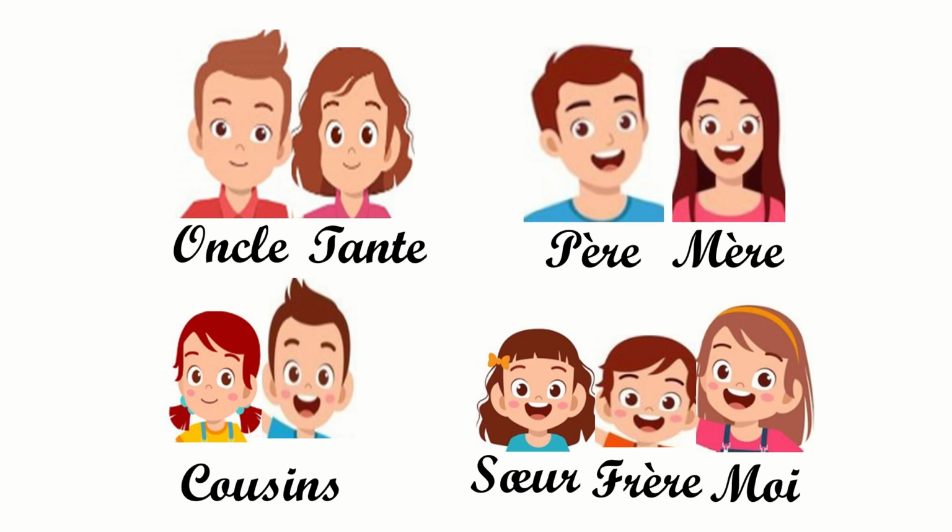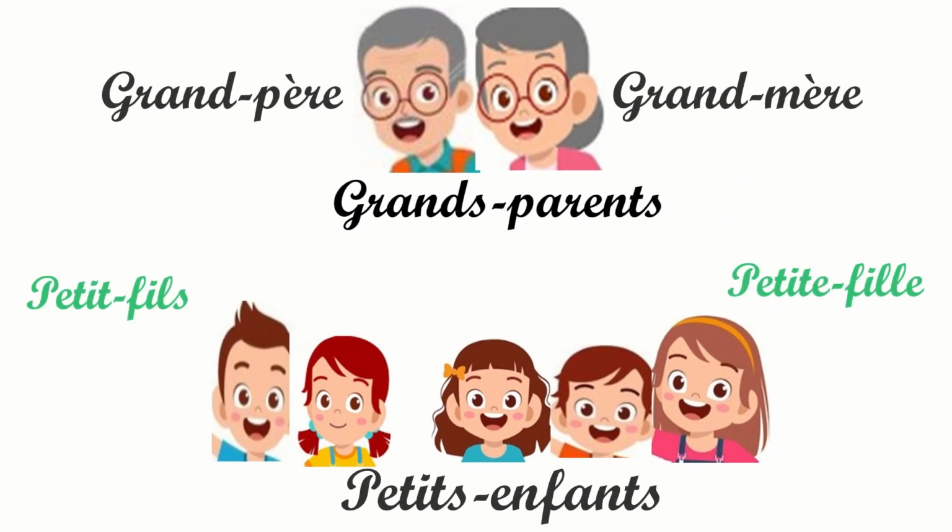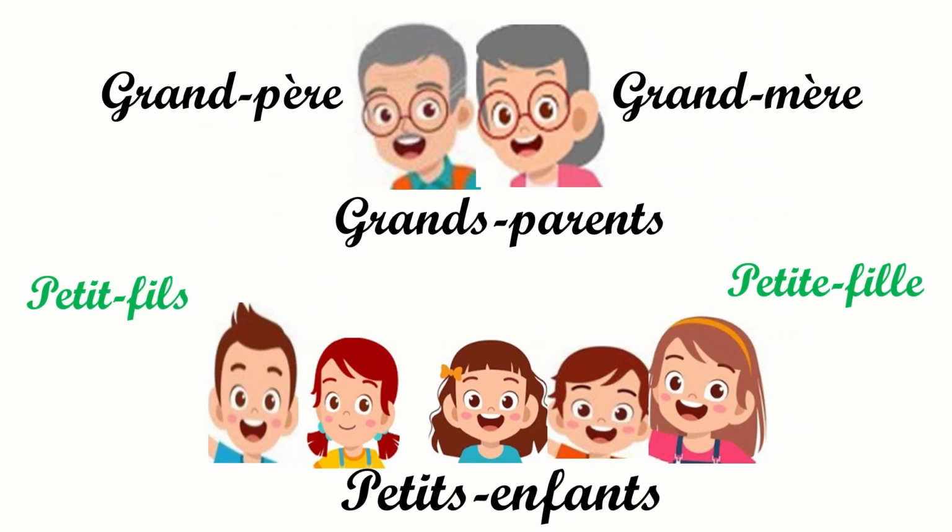Now let us see the relation of the children with their grandparents. So first we have grand-père et grand-mère. Both of them together are grands-parents, and all these children are their grandchildren, which are petits-enfants, petits-enfants.